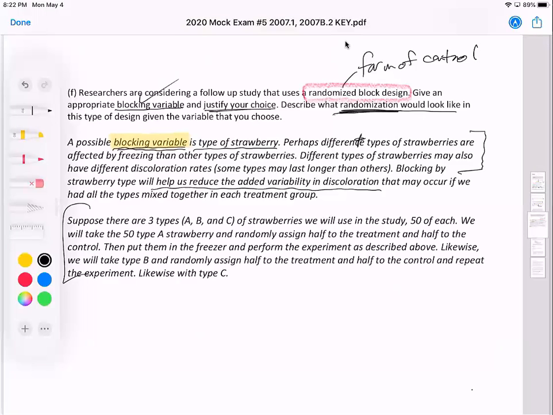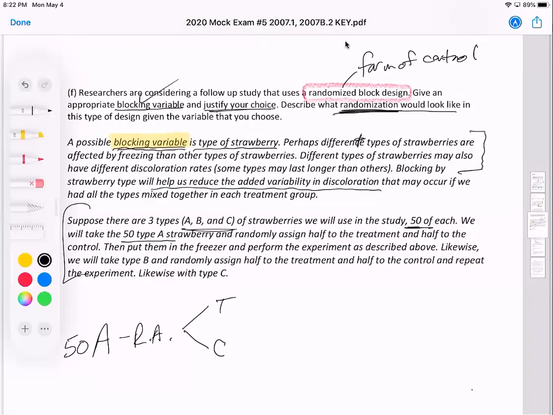Suppose there are 3 types of strawberries, A, B, and C. I don't really know what types of strawberries there are, but let's just imagine there are 3 main types. We have 50 each. We take 50 type A strawberries. Let me draw you a little picture. We're going to randomly assign half to the treatment and half to the control with some random process. Maybe have 50 slips in a hat, 25 say treatment, 25 say control, and as you go along to each strawberry, you pick a slip out after you've mixed them and assign it to that strawberry.